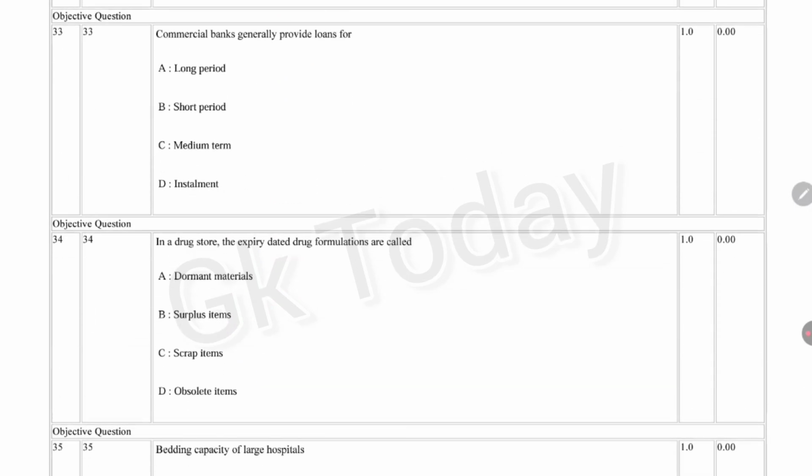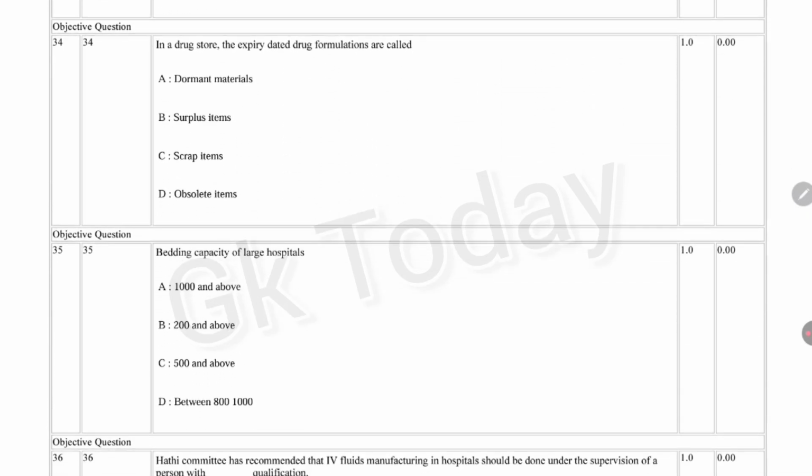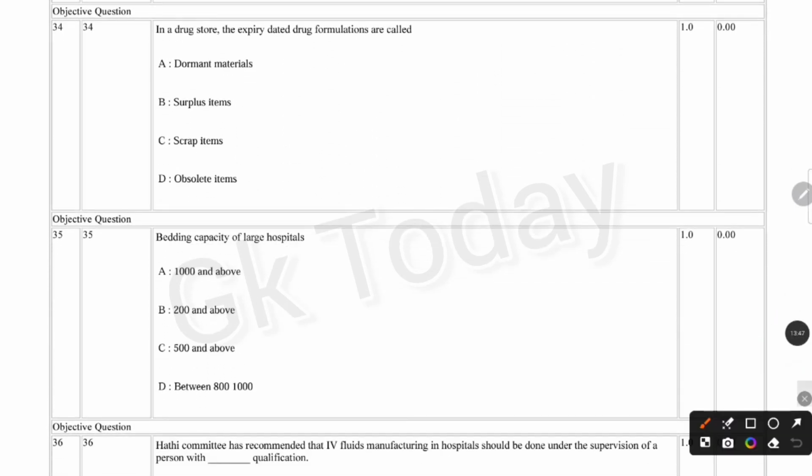Next question. In a drugstore, the expiry dated drug formulations are called dormant material, surplus items, scrap items, obsolete items. Correct answer is: in a drugstore, the expiry dated drug formulations are called obsolete items. Okay, next question. Bedding capacity of large hospitals: 1000 and above, 200 above, 500 above, between 800 to 1000. Correct answer is option A, 1000 and above.